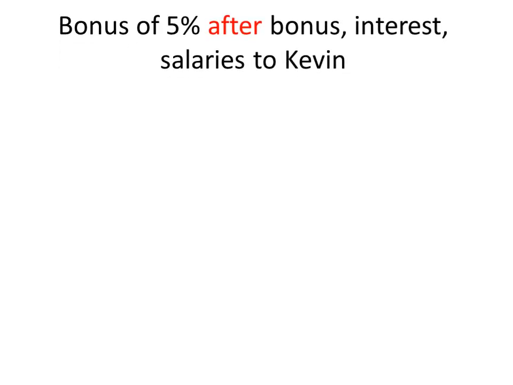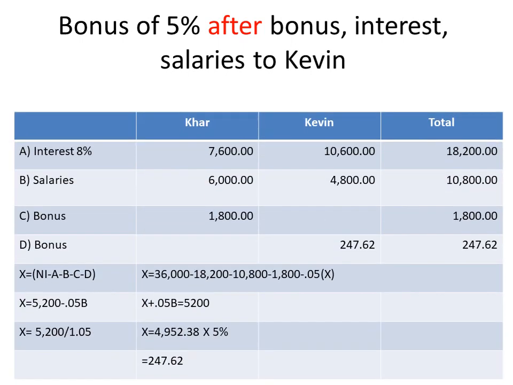Okay? So bonus of 5% after bonus, interest, and salaries to Kevin. So we have now our formula, X, which is our value. So X is equal to net income less A, interest, B, salary, C, bonus to Carr, before, and then D, less the bonus after, bonuses, interest, and salaries to Kevin. So X is equal to 36,000 less 18,200 less 10,800 less 1,800 less the bonus that should be given to Kevin, which we don't know yet.